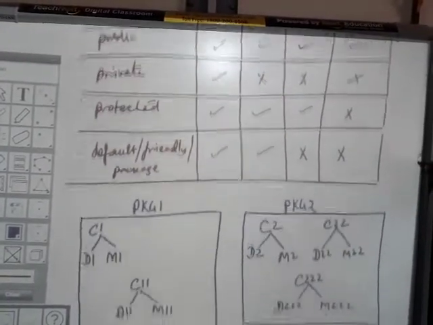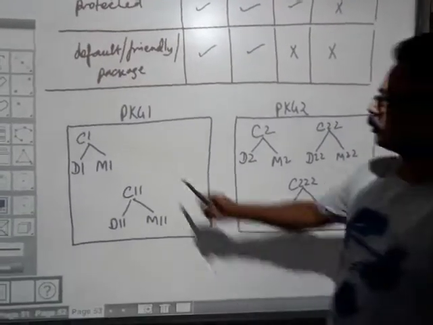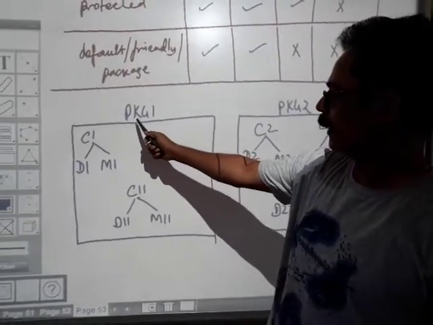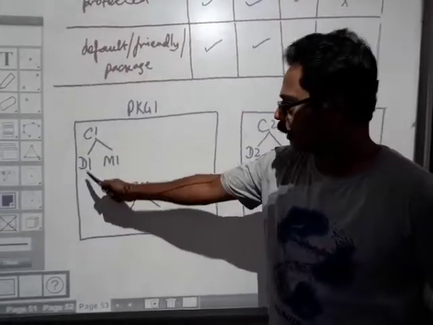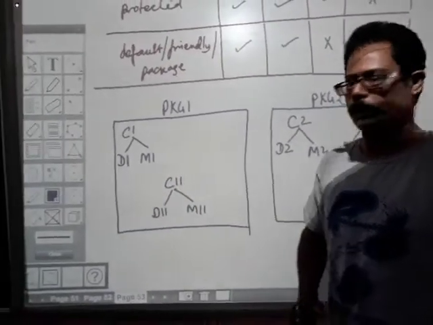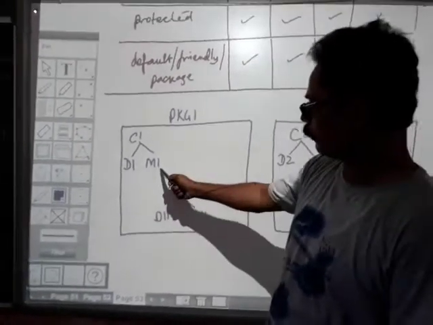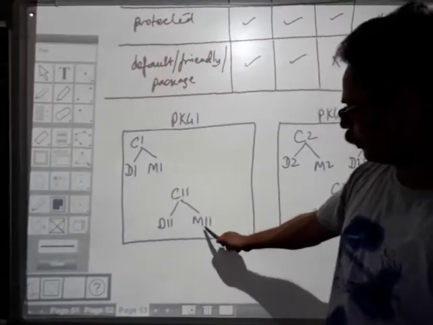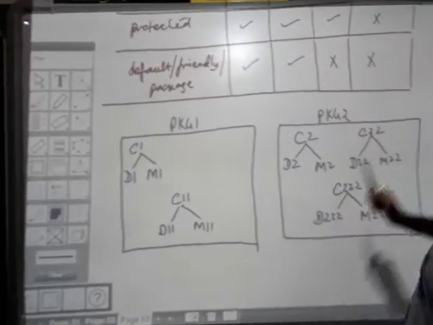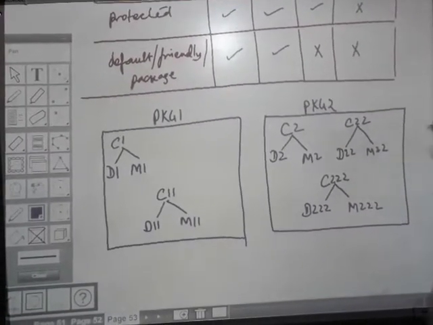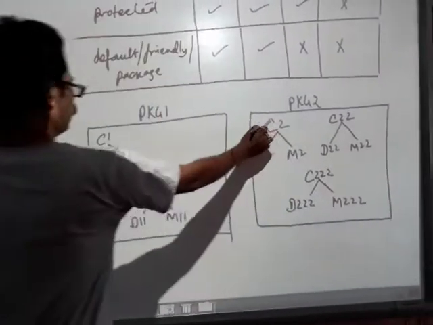Here is an example that I have given over here. Same class in the same package. This is your package 1, package 2. If D1 is of public type, then it is accessible by the member function of the same class, by the member function of the class of the same package, as well as the member function of other classes.